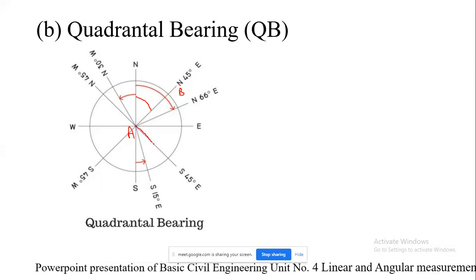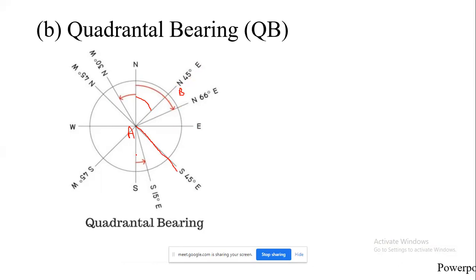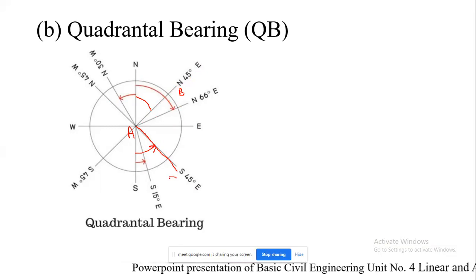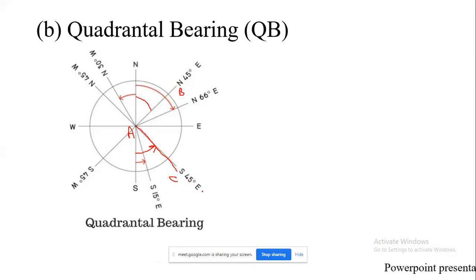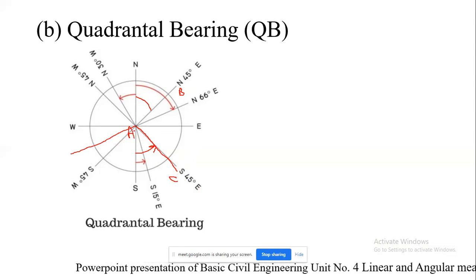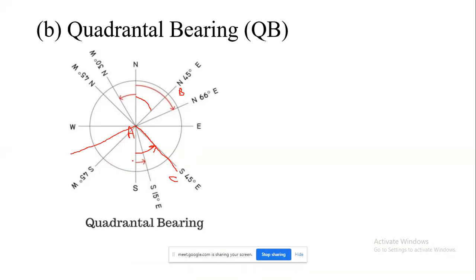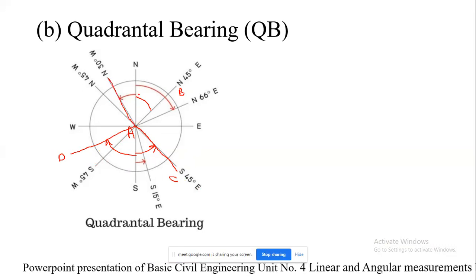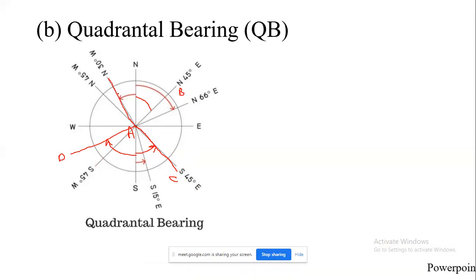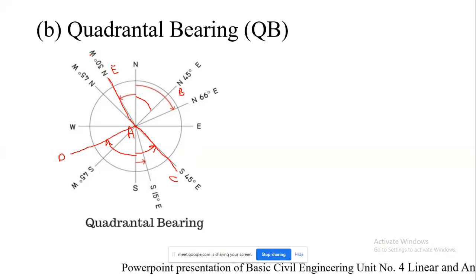Suppose my line is lying here. Whatever is the angle, it will be measured with respect to the south. So the quadrantal bearing of line AC will be south 45-degree east. Correspondingly, when it lies here, it will be the south angle with respect to south west. And finally, when the line lies here, it is again measured with respect to north. So north 30-degree west.